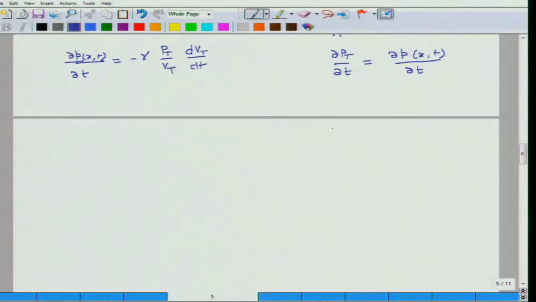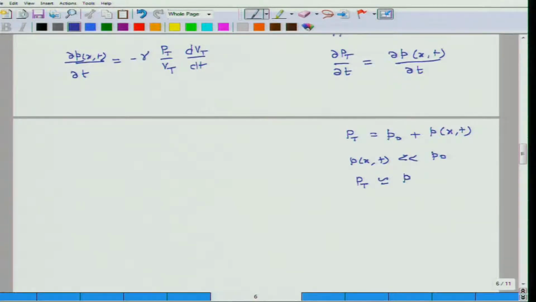I also know that Pt equals P naught plus P of x and t, and this lowercase p is extremely small compared to P naught. So Pt is approximately equal to P naught. I take this relation and put it back into this one, so I erase this and replace it by P naught.